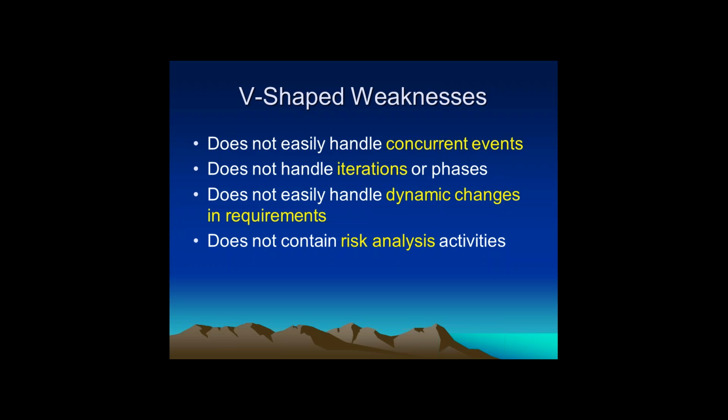How can we define a risk? If you have planned a set of activities and you are not able to perform the activities at a particular stage, what would be the risk and what would be the risk mitigation steps? That is not defined in the V-shaped model. But if you define those risk analyses in any particular project, it is very easy to handle the mitigations. If you get a risk or an issue, there is immediately a risk mitigation step which we can analyze very properly.